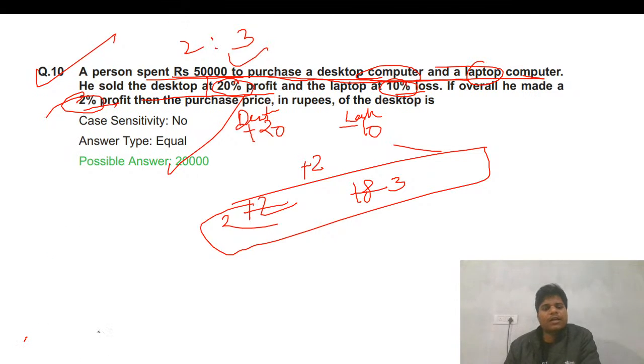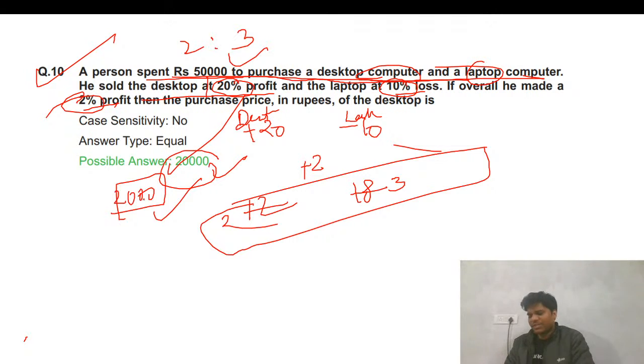So one student has committed this mistake. Pranjal has committed this mistake. He has typed 2,000 there. So this mistake people commit. That's why, when you get the answer, this thing you can follow in your other upcoming exams.